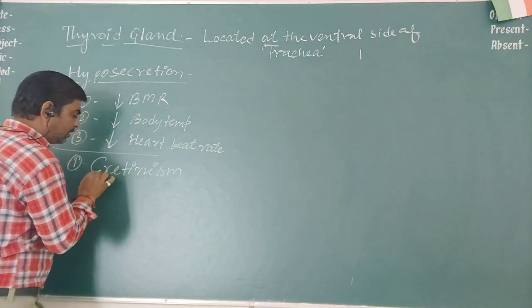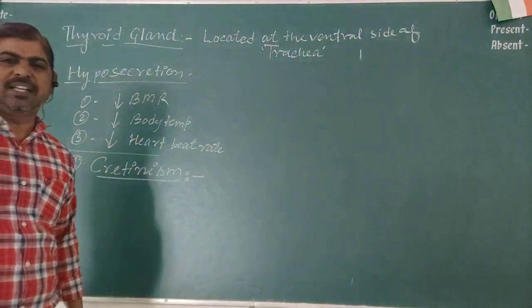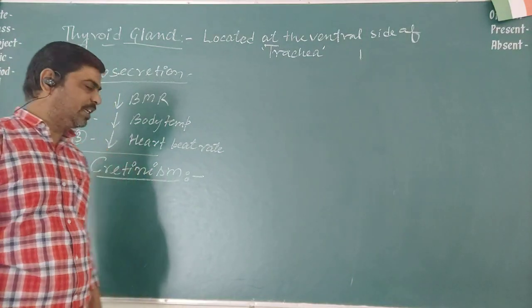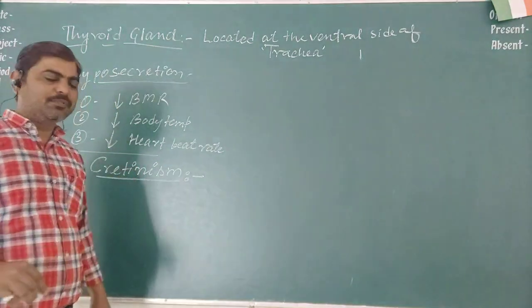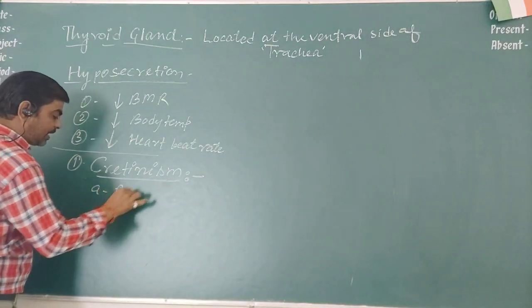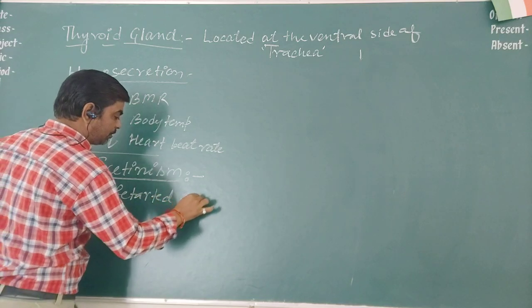If we talk about some disorders by name, one of them is cretinism. What happens? During the embryonic stage of development of the fetus in the mother's womb, when thyroxine is not secreted properly by the mother's body, there is retarded growth.